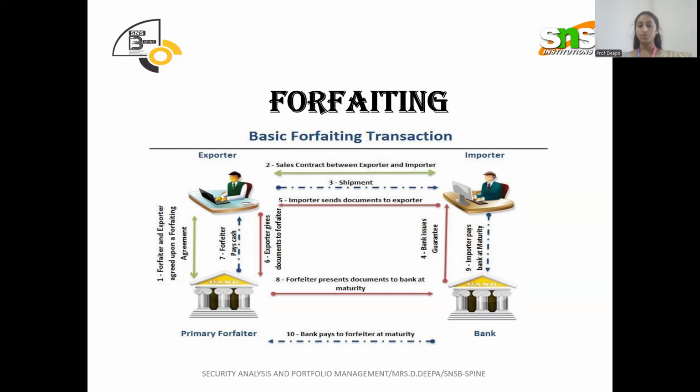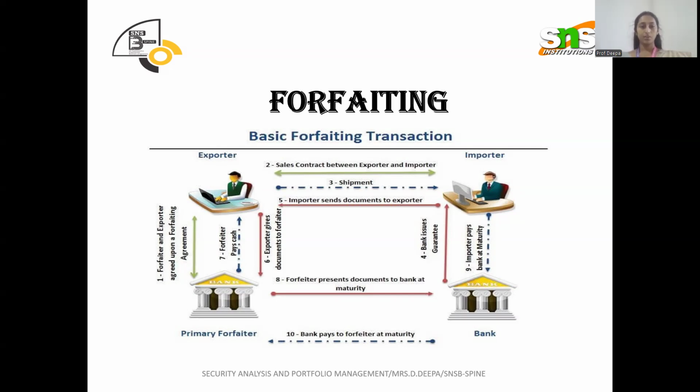Again, it is a concept which comes under finance. There are different parties involved in this forfeiting process. When a buyer is in need of funds, he uses this process, and he can achieve the aim of getting the goods that he needs from the seller. That can be done using this entire forfeiting process, and we'll discuss this now.